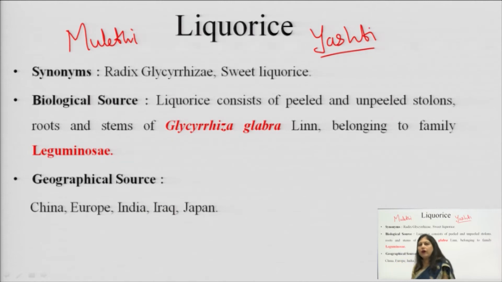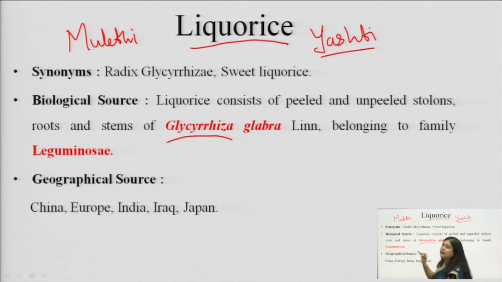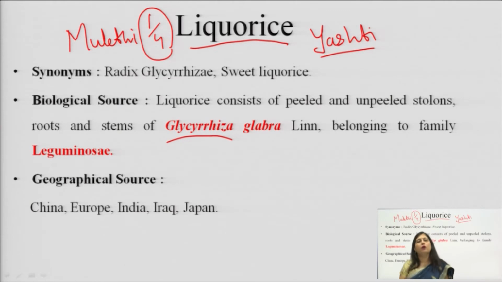While in the worldwide market it is commonly known as licorice or glycyrrhiza. It is also known as glycyrrhiza or radix glycyrrhizae. And I would like to mention here that in today's period, around one-fourth of the world's total herbal market is ruled by licorice.